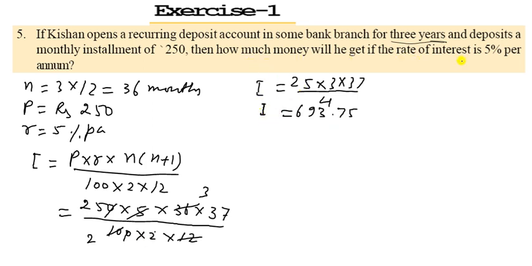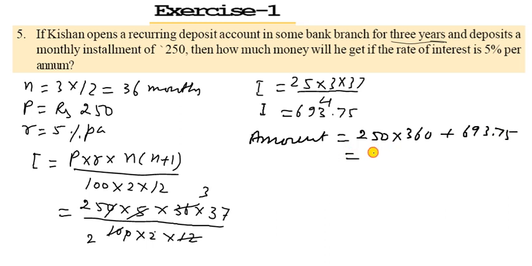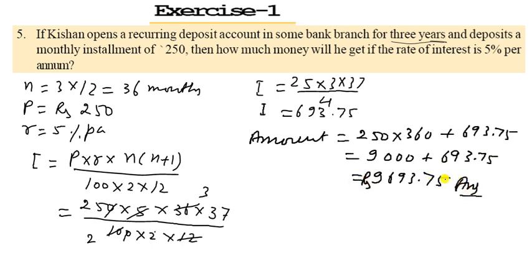Now the total money. We want to find the amount. Amount is equal to total P, that is 250 into 36, which is the money he deposited, and the interest he received, 693.75. So it is 9000 plus 693.75. You can add this, so it is 9693.75 rupees. You have to write rupees, and that is your answer.